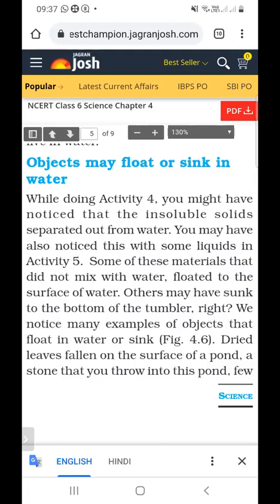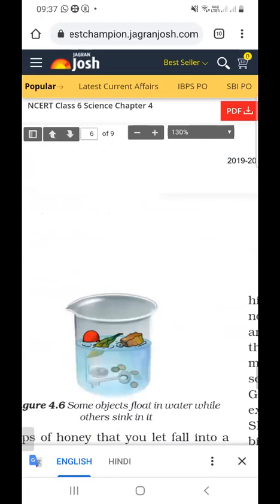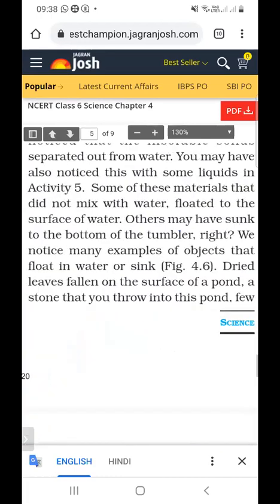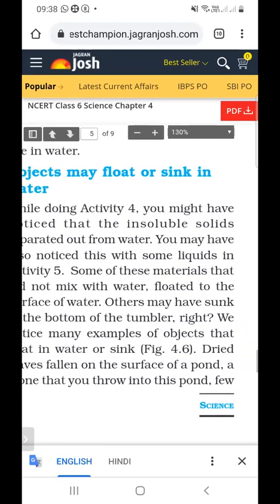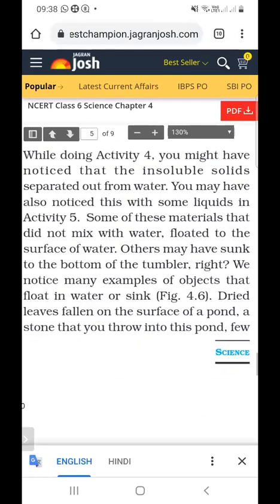The dried leaves float and the stone will sink into the water. So this is the property of material. The objects which are heavier will sink into the water, and the objects which are lighter will float on the water.